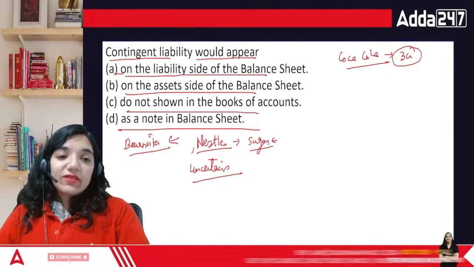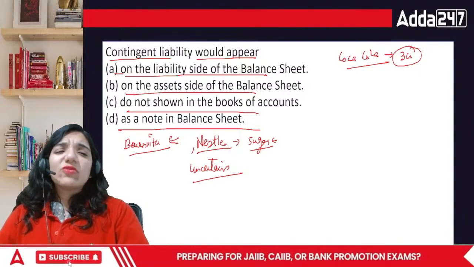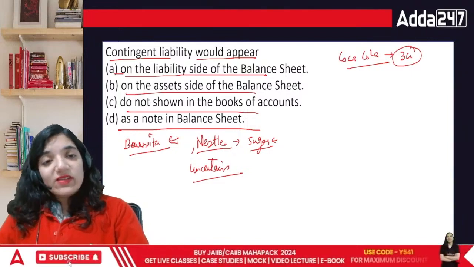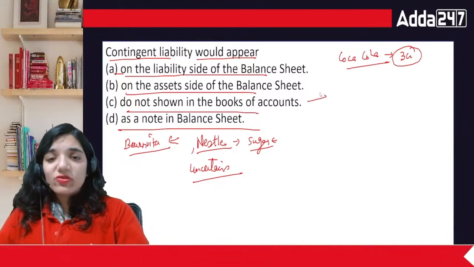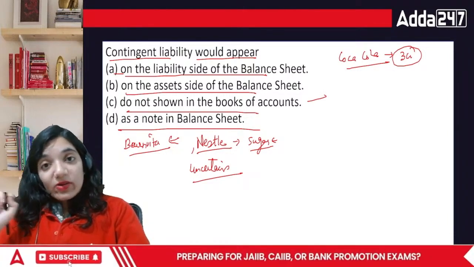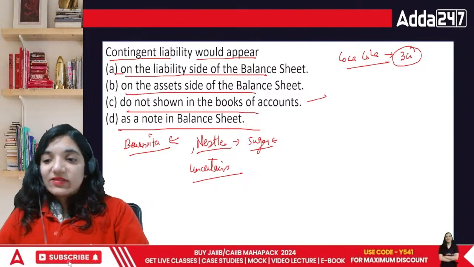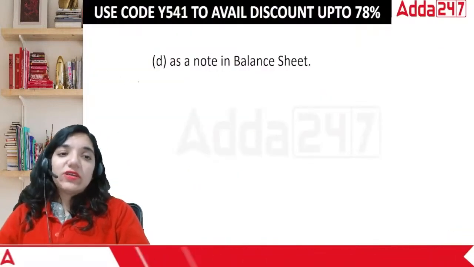Till the time the case is finalized, whosoever sues them, who cares? That is why till that time this is just an uncertain thing. It is not recorded in the books of accounts at all. It will become a liability the day it is certain. Until then, it is shown as a note in the balance sheet.